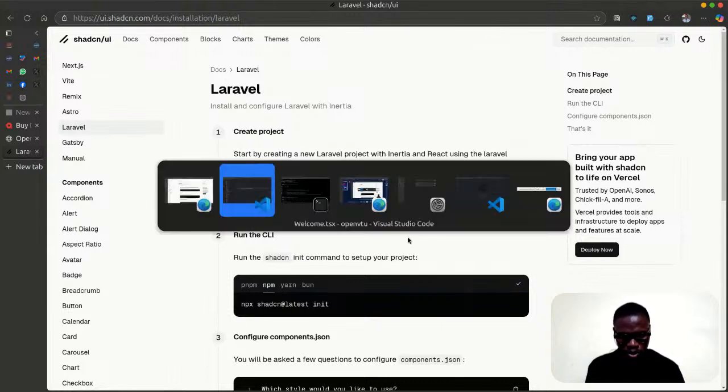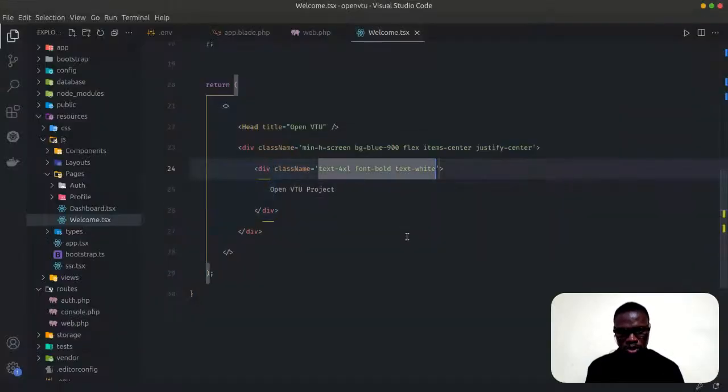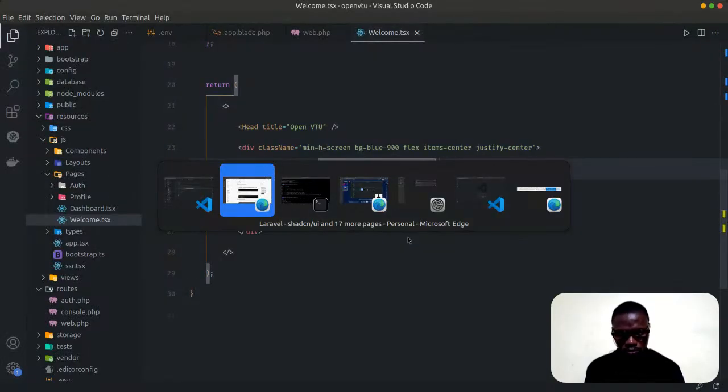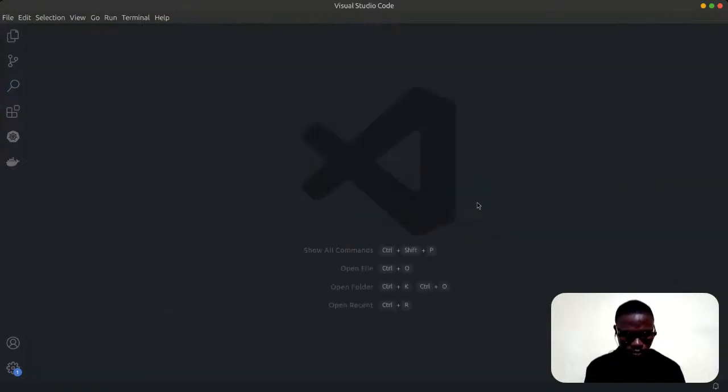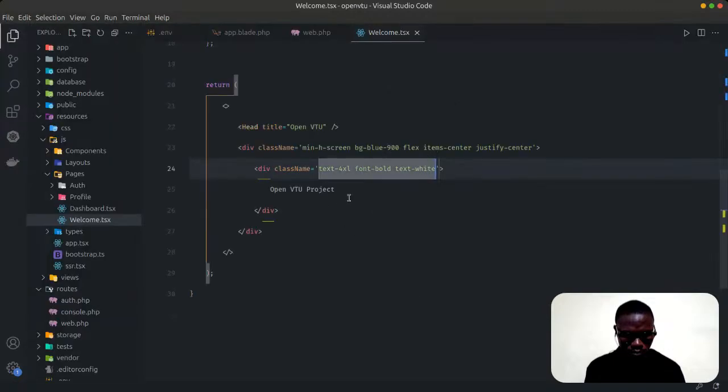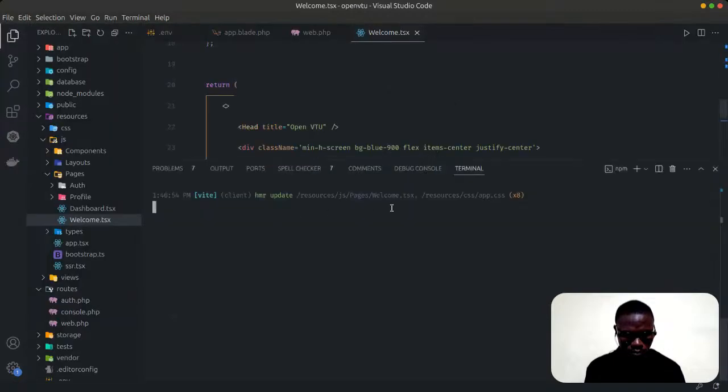So let me just copy it and go back to VS Code. Let's close this, I'm not using it. Now let's open another terminal here and paste that command.